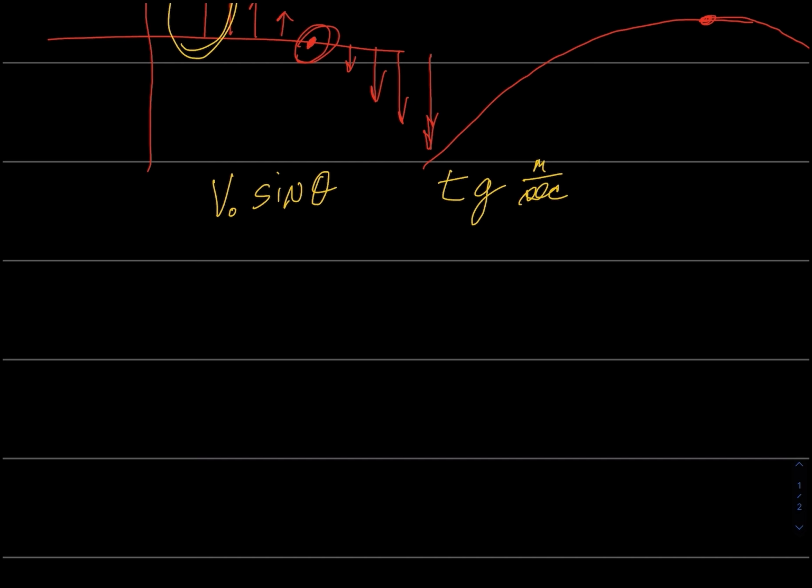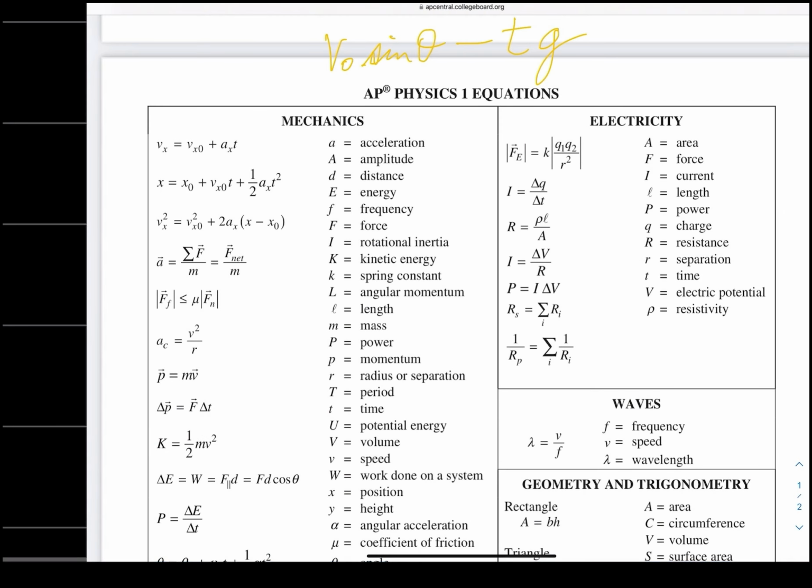His vertical velocity is going to be v sub naught sine theta minus t times g. And that's right from a formula that's on our formulas page. In fact, let's go find it. In fact, it's the very first equation on the page.